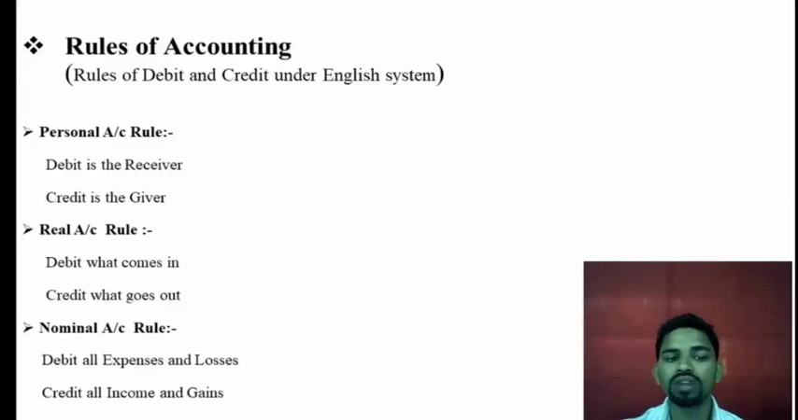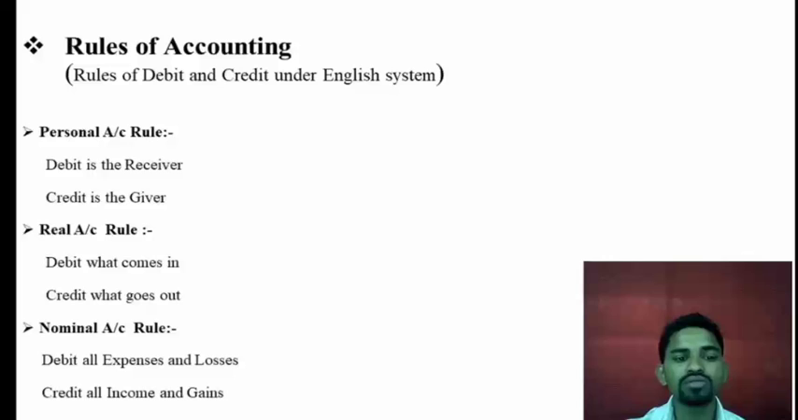Credit what goes out. So debit what comes in, credit what goes out. Okay. So credit what goes out means what? Real account is related to the assets and the property. If assets go out from the business, then we have to record it in the credit side. Like this we have to record.